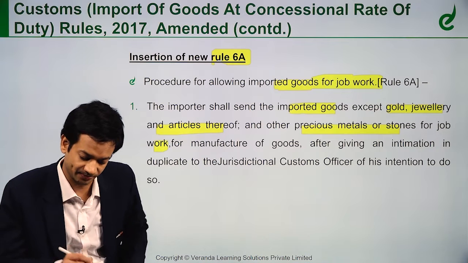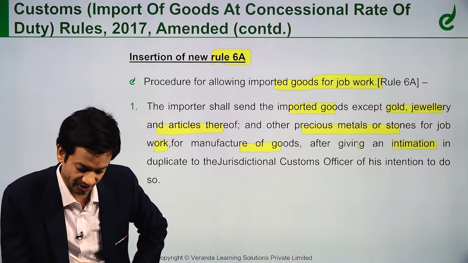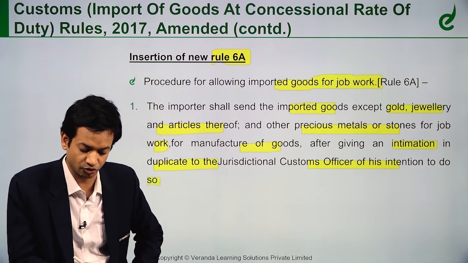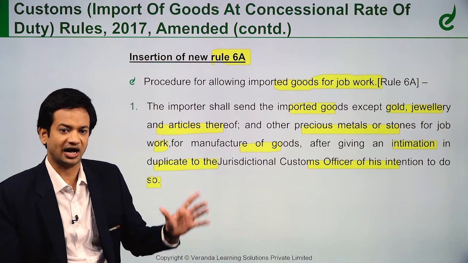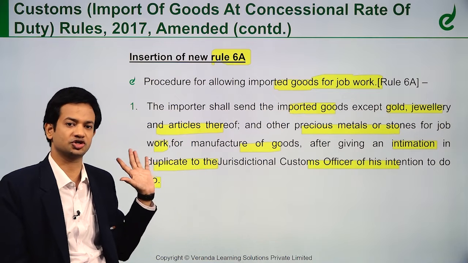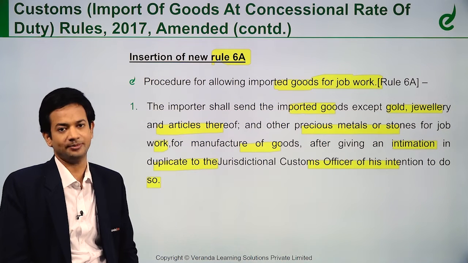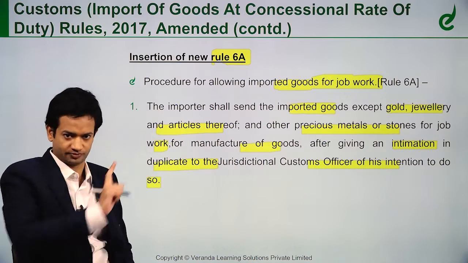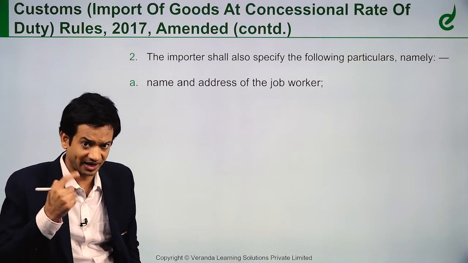So it is said, except for these, manufactured goods can be sent after giving an intimation, in duplicate, to the jurisdictional custom officer of his intention to do so. So if I want to send goods for job work, I have to give an intimation to the jurisdictional custom officer that yes, I want to send goods for job work, which should not be any of these goods. So beforehand I have to inform him.